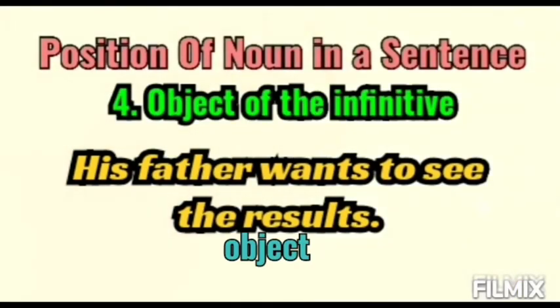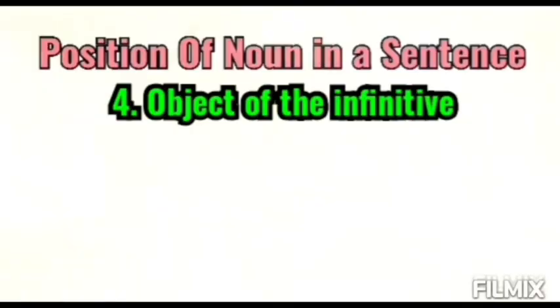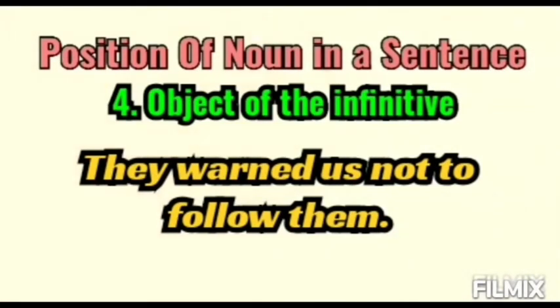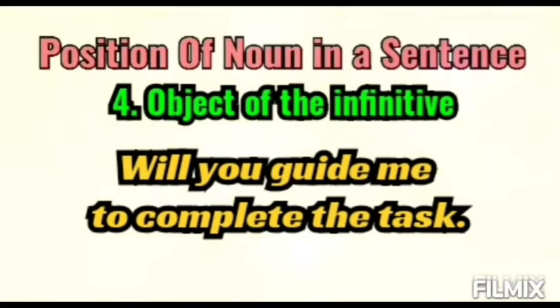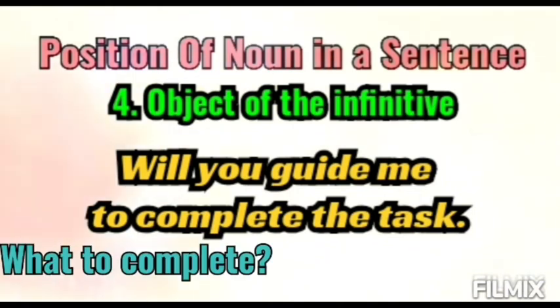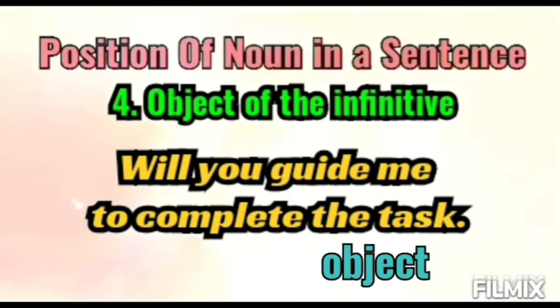His father wants to see the result. And what to see? The result. So definitely the result is the object of this to see, right? They warn us not to follow them. What not to follow? Who not to follow? Them. So them is the object of this to follow. Will you guide me to complete the task? And what to complete? The task. So the task is the object of this to complete infinitive, right?